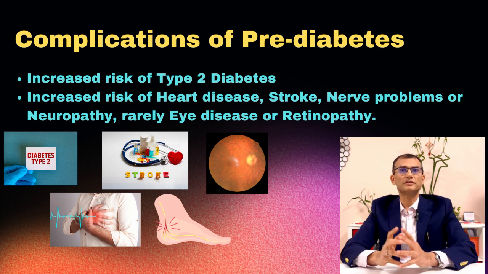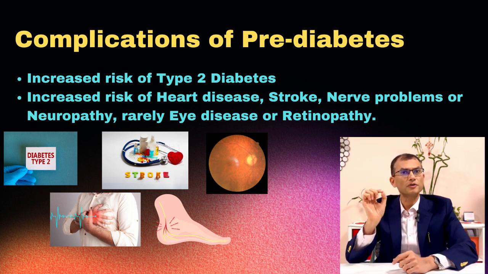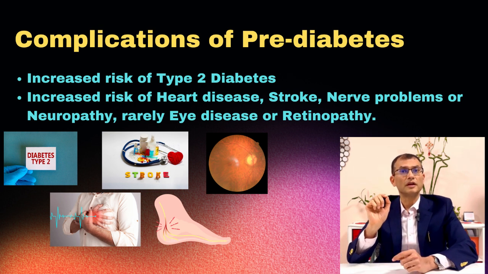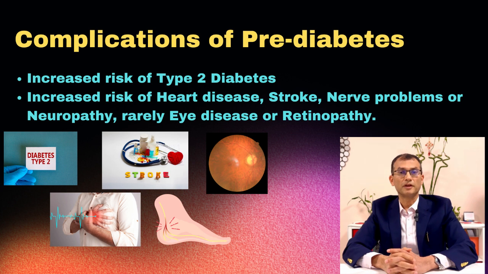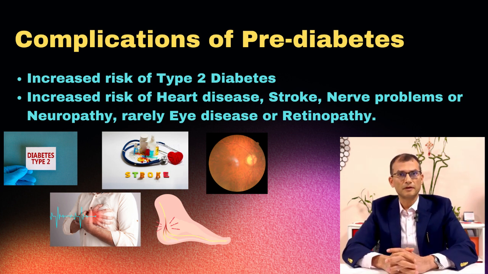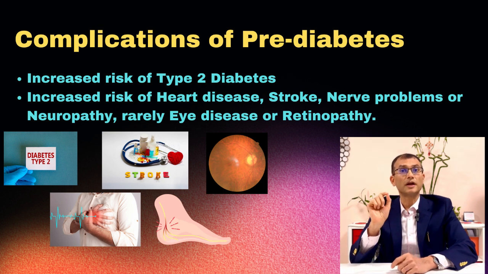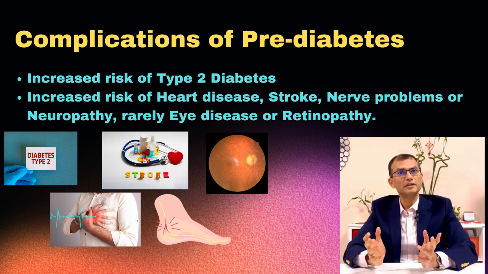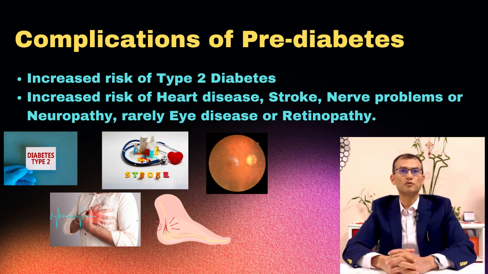Now, what are the complications of prediabetes? The most important complication of prediabetes is the development of type 2 diabetes. The second most important complication is cardiovascular problems in the form of heart problems, stroke, and other cardiovascular diseases. It is very important to remember that people with prediabetes have a similar risk of developing cardiovascular problems as people with type 2 diabetes. Then very rarely these people may develop nerve problems or neuropathy, and eye problems or retinopathy.